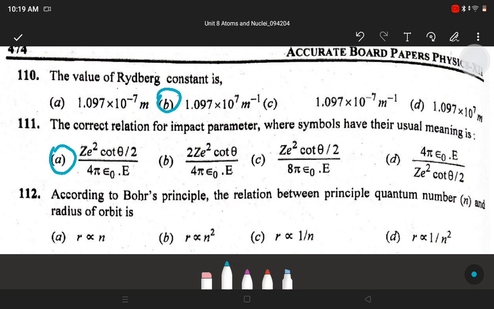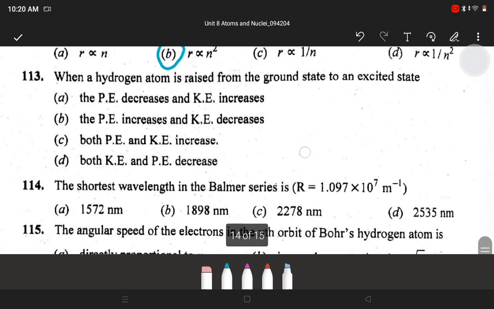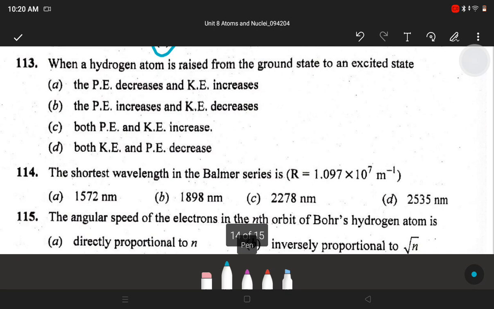Next, according to Bohr's principle, the relation between principal quantum number n and radius of orbit is. Answer is B. r is directly proportional to n square. Next, when a hydrogen atom is raised from the ground state to an excited state, answer is B. The potential energy increases and kinetic energy decreases. Next, the shortest wavelength in the Balmer series is A 1572 nm, B 1898 nm, C 2278 nm, D 2535 nm. Answer is C 2278 nm.